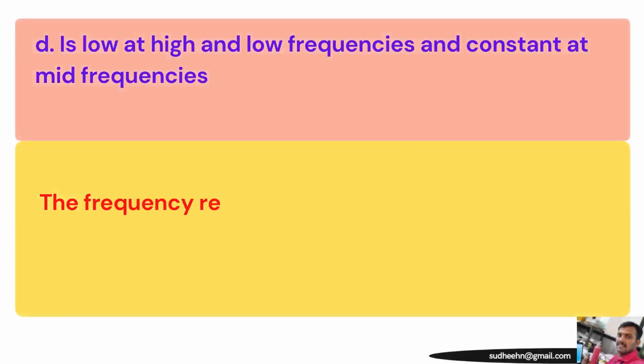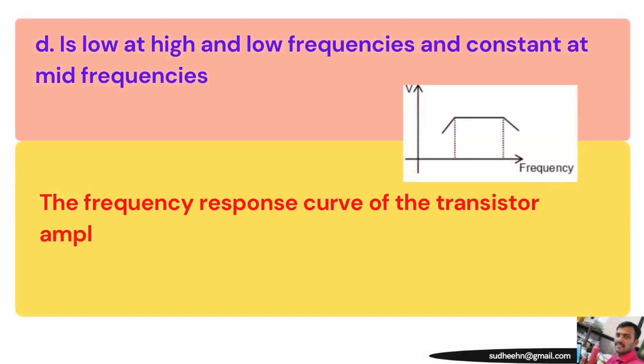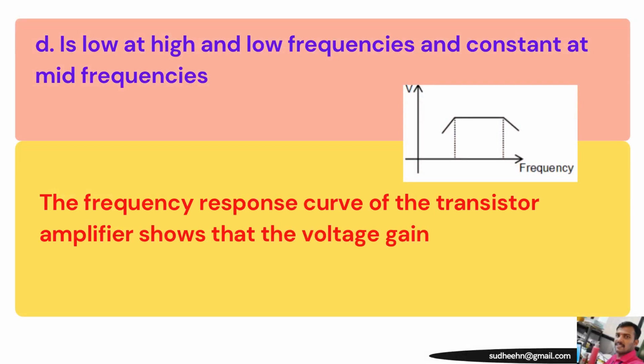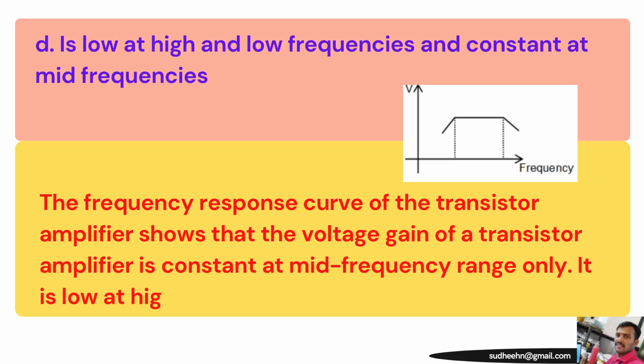The right option is option D. That graph shows the nature of response. The frequency response curve of the transistor amplifier shows the voltage gain is constant at mid frequency range only. It is low at high and low frequencies.